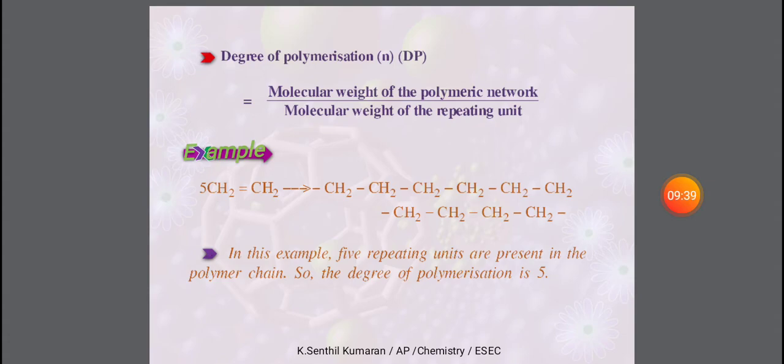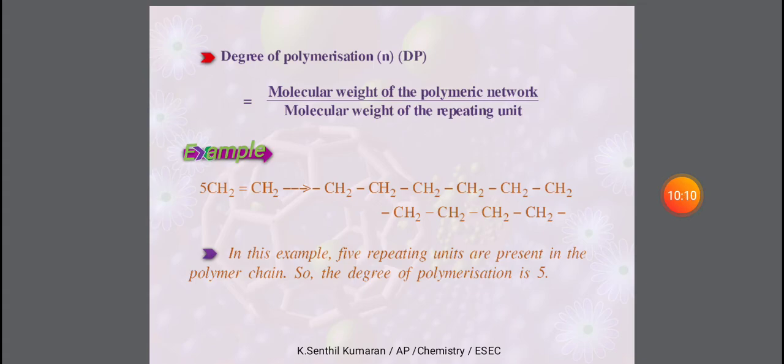What is the molecular weight of the polymeric unit here? The atomic weight of carbon is 12, and 10 carbon atoms are available, so 10 into 12 is 120. Hydrogen atoms available are 20, so 20 into 1, since the atomic weight of hydrogen is 1, is 20. So 120 plus 20 is 140.